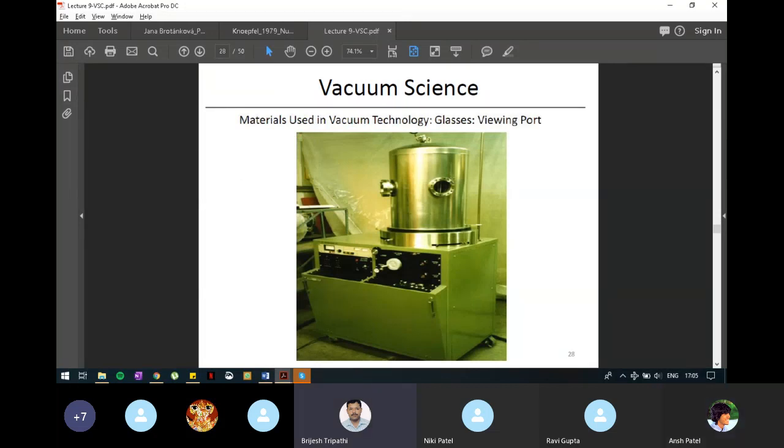You can see there is one hole in front of you inside this chamber, and there is one on the left hand side. Both of them are viewing ports. Inside this port, I think a thick glass plate is used, around 8 mm to 1 centimeter. That glass plate is the material which is useful for a viewing port. It is refractory glass. Go to the back slide.